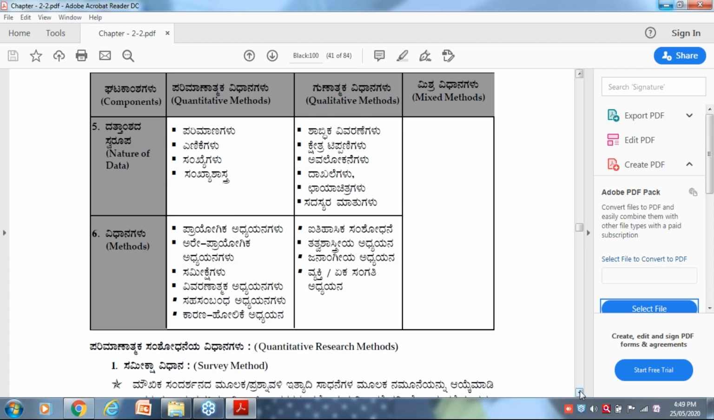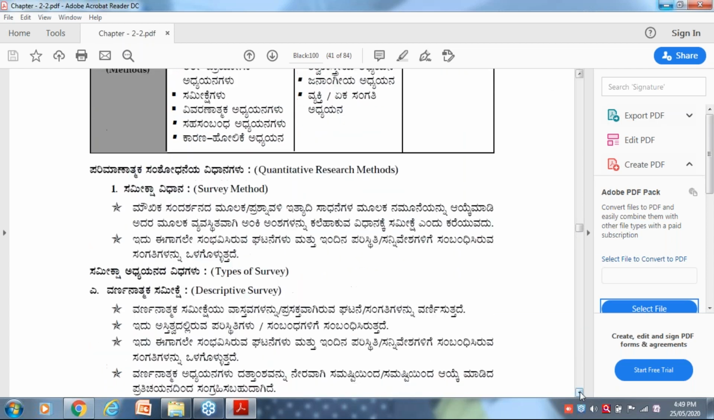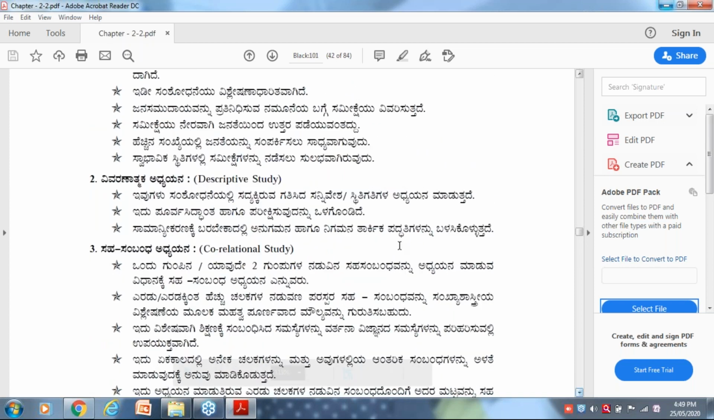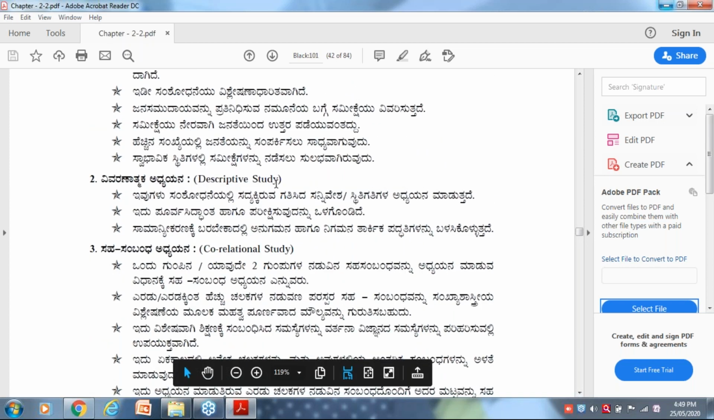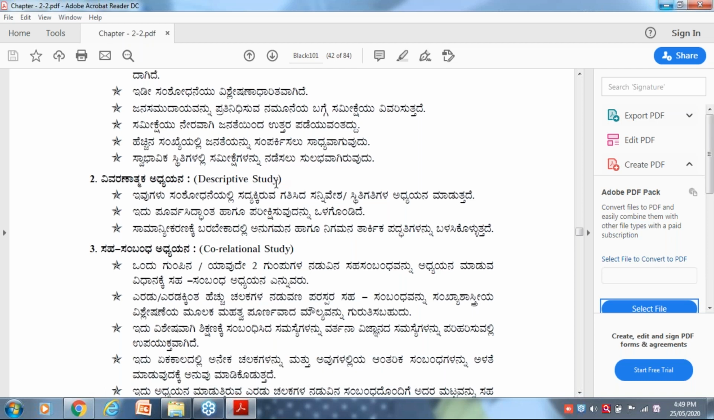The second type of quantitative method I'm explaining is descriptive studies, right? It is nothing but the study of a fact, phenomenon, or status. You may say status. In the present situation, the impact of COVID has made the economic status very horrible. What is the status of the economic condition in India? If you study like that, that is called a descriptive study.